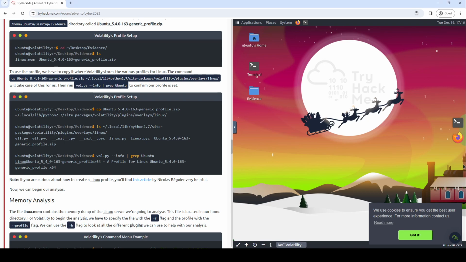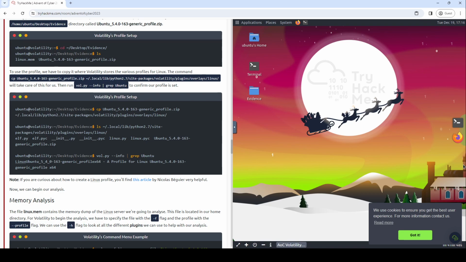When we actually start doing interesting stuff with the command line, I will switch over to that. But I figured just for printing out things we can also see on the screen here, it will not really be necessary. Okay, yep. Info, grep Ubuntu, and we see that same line right here. Perfect. Note, if you are curious about how to create a Linux profile, you'll find this article by Nicolas Béguier very helpful. Not sure if I'm saying that right.